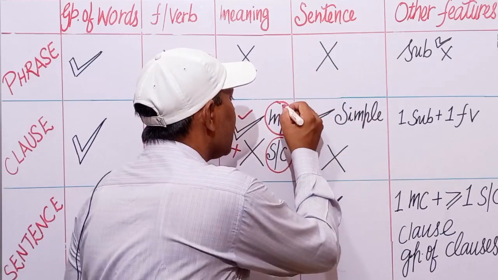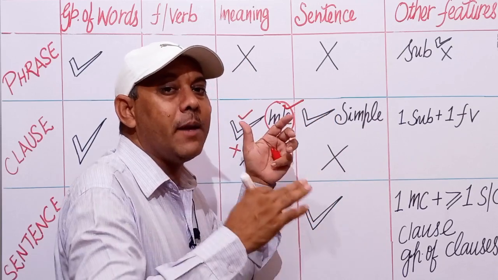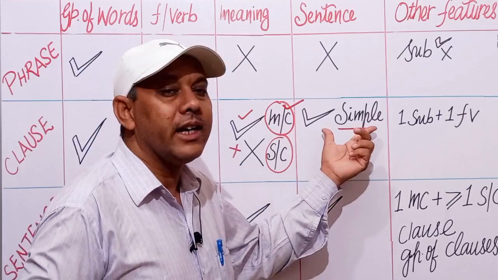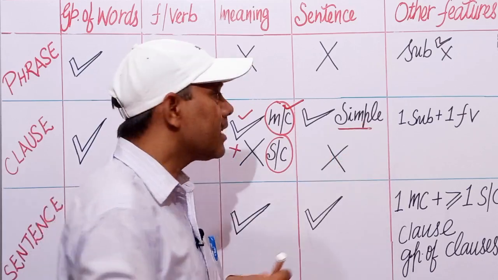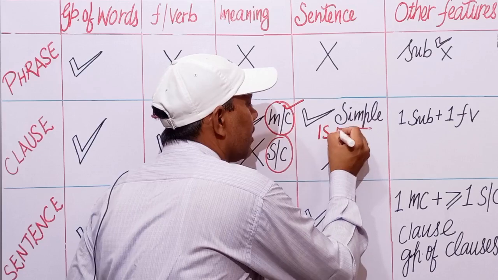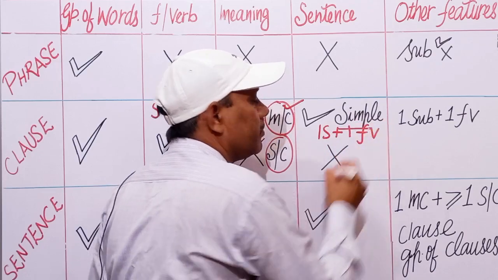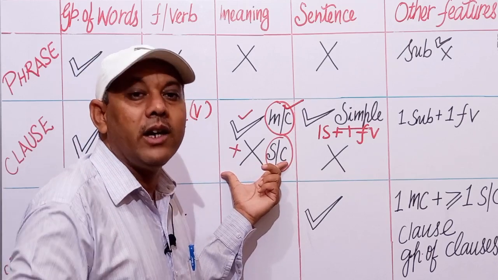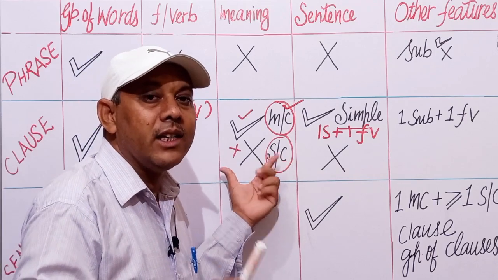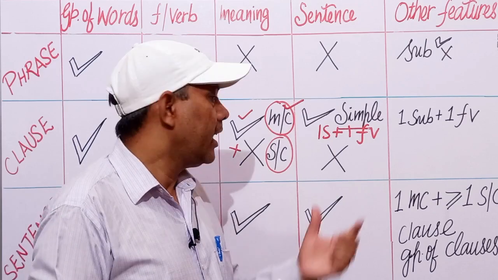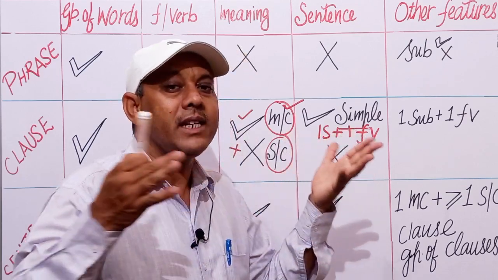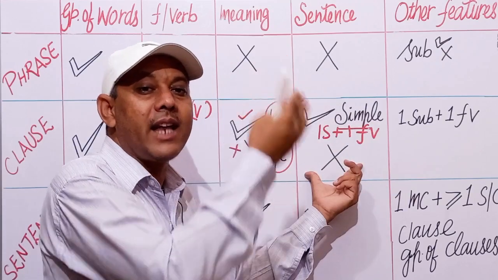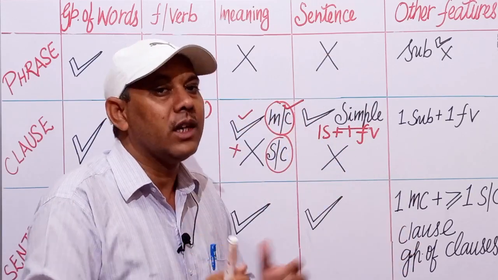If the clause is the main one, principal or independent clause, it is a sentence. What type of sentence is it? It is a simple sentence. Means it will have at least one subject and one finite verb. But if the clause is a subordinate one, dependent one, then it is not a sentence, because it has not a complete sense, and for its complete sense it has to depend on the main clause in the sentence.